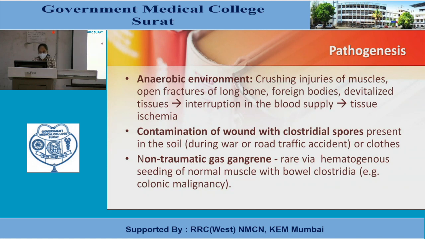Contamination of the wound with Clostridial spores present in the soil or clothes occurs during war or road traffic accidents. Non-traumatic gas gangrene is rare and caused via hematogenous seeding of normal muscle with Clostridia, for example in colonic malignancy.